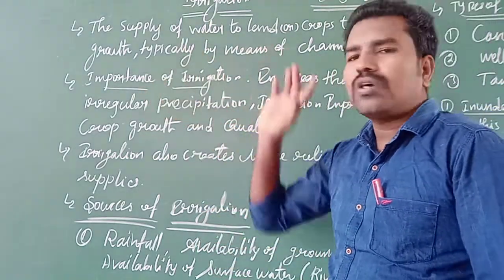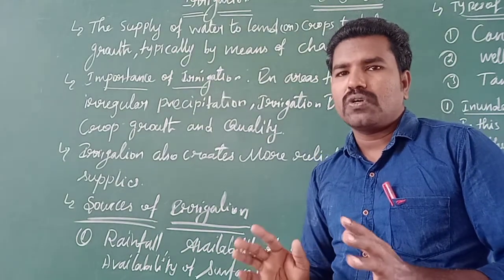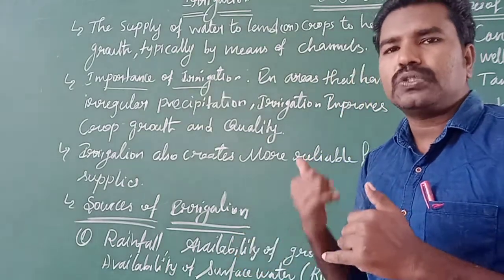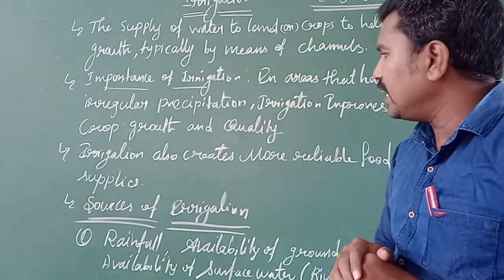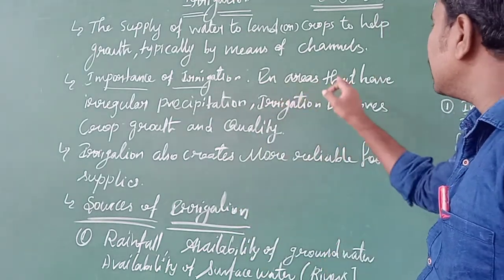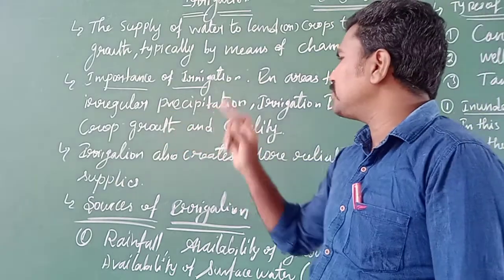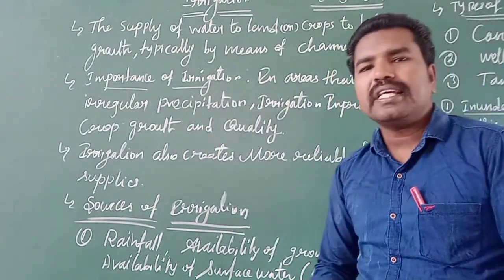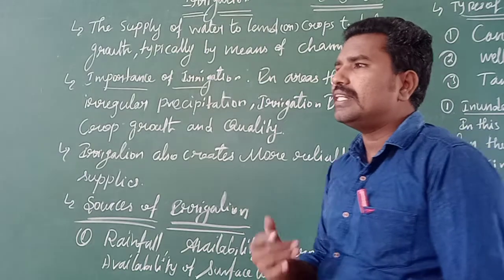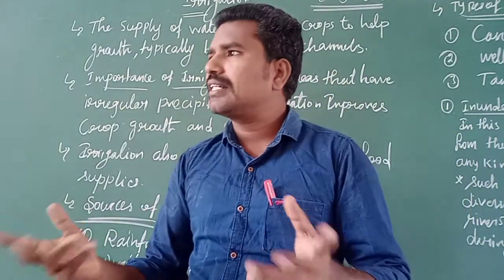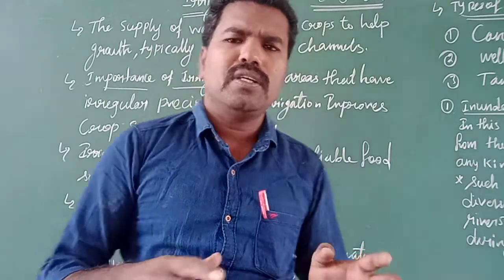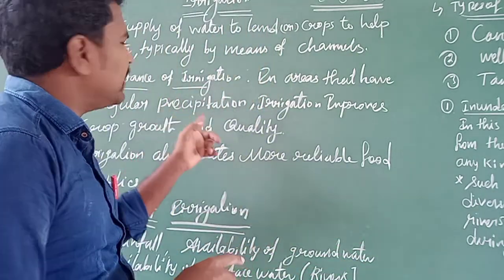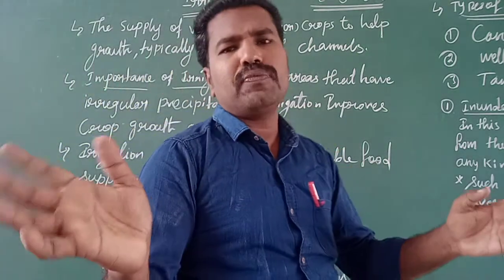Next, the importance of irrigation. What is the importance of irrigating water to the plant? Mainly, irrigation is important in areas that have irregular precipitation. India is a monsoon country and receives rainfall, but some areas do not receive rainfall.